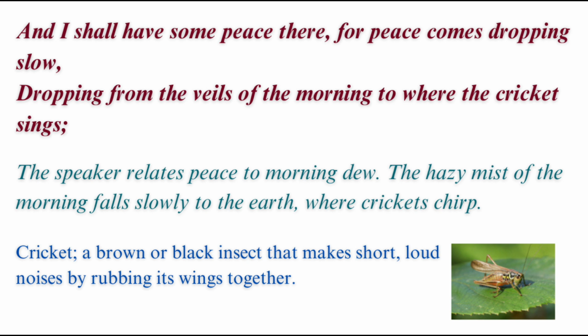He says that peace comes slowly in the morning, or that peace falls slowly to the earth, to the ground in the morning. Now, what is that one thing which falls slowly in the morning to the earth? We know that is morning dew, or that is hazy mist. So the poet is describing that as a peace. He is relating peace to that morning dew.